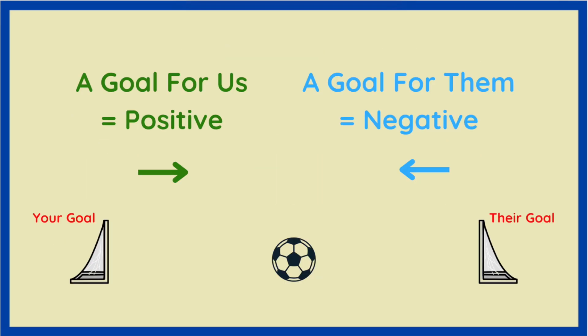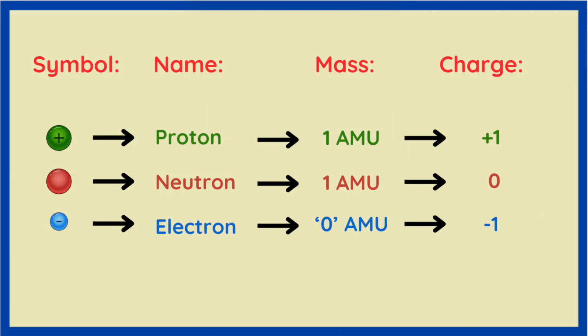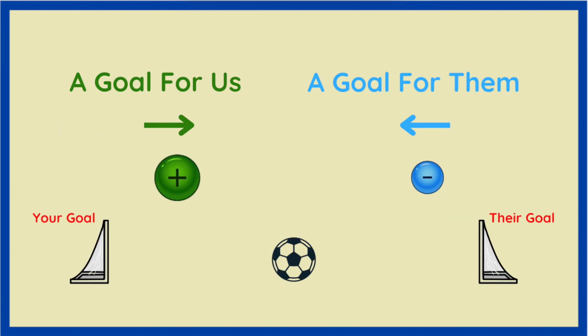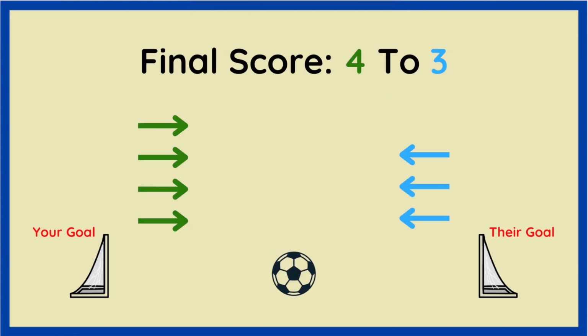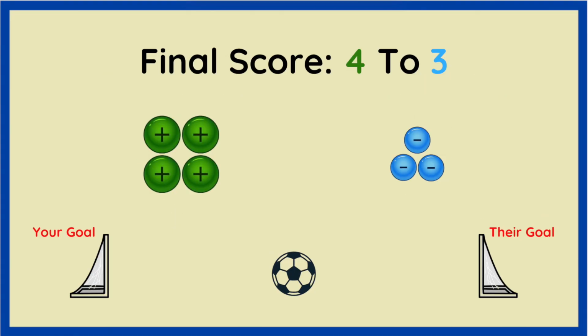I think we can all agree then that a goal for us is positive and a goal for them is negative. In chemistry, we have the subatomic particles: protons, neutrons, and electrons. A proton has a positive 1 charge, and an electron has a negative 1 charge. Therefore, we can use a positive 1 proton to represent a single goal for us, and a negative 1 electron to represent a goal for them. So our 4-3 score from earlier becomes 4 protons and 3 electrons.